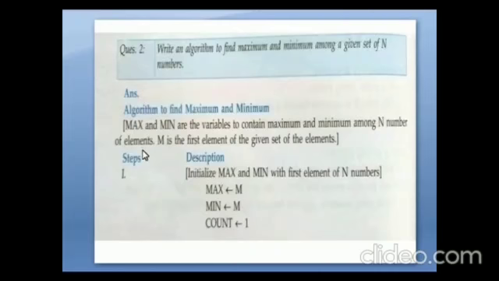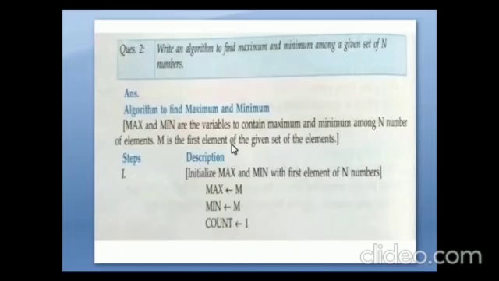So the algorithm is like this. We are going to find out the maximum and minimum among a set of so many numbers, that is n numbers. It may be 100 numbers, 1000 numbers, a million numbers, whatever it may be. So in the algorithm to find maximum and minimum, max and min are the variables to contain the maximum and minimum among n number of elements.